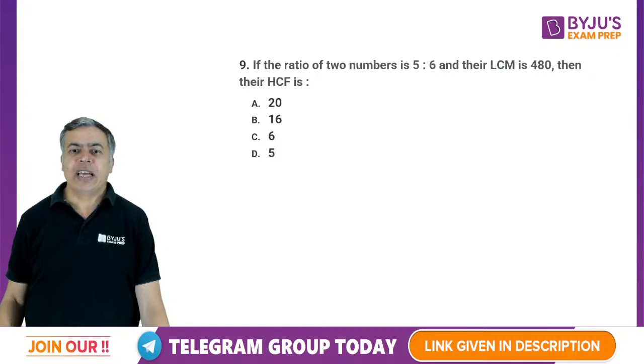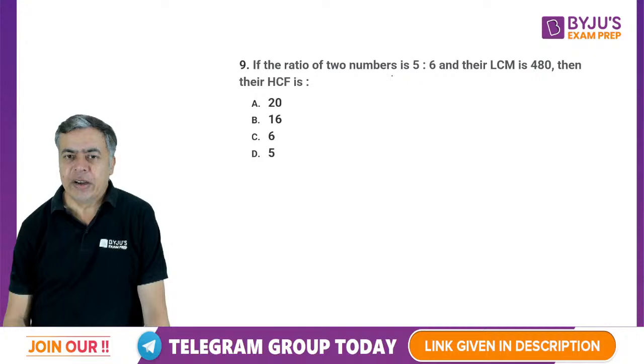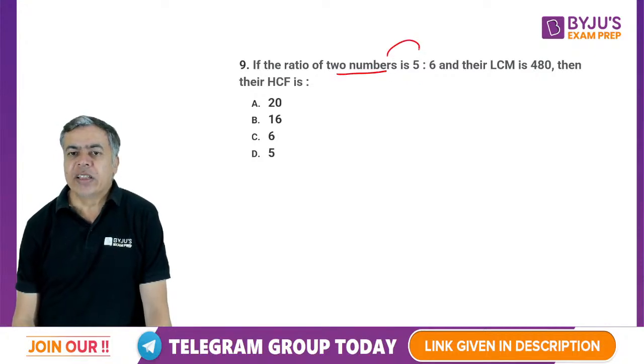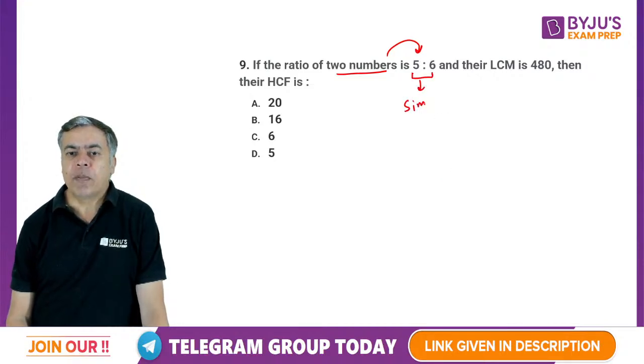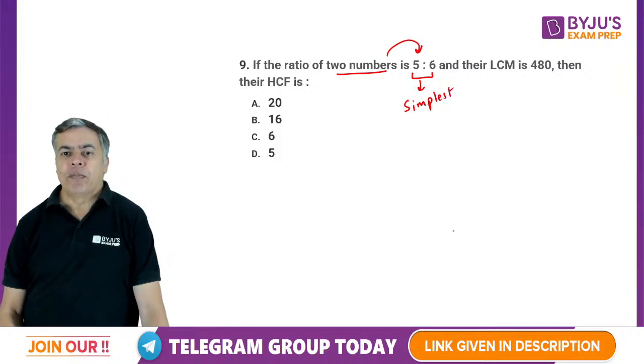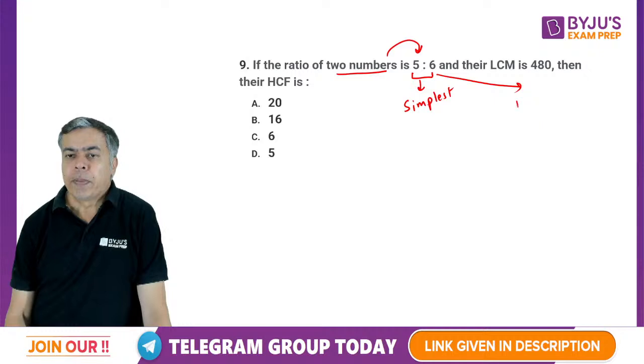Whenever the numbers are given in ratio form, and the ratio is in the simplest form, then take the product of the ratio, that is 5 into 6.